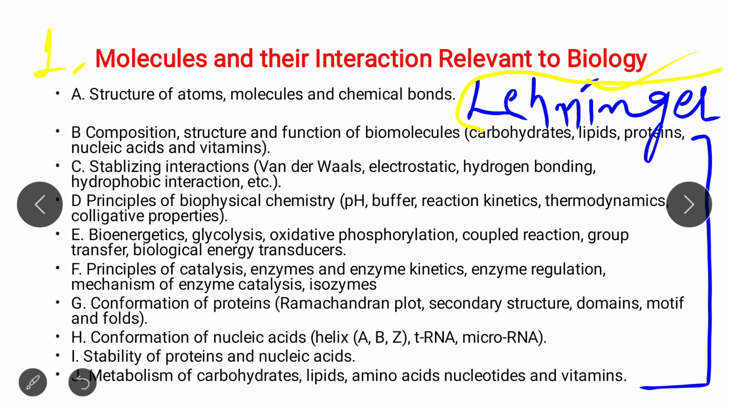Secondly, I want you to mark the most important topics from this module. The most important topics are the composition, structure and function of biomolecules, where you study carbohydrates, lipids, proteins, nucleic acids, vitamins, and all these forces, and bioenergetics. The most important are principles of catalysis, enzyme kinetics, enzyme regulation, and mechanism of enzyme catalysis. Also important are the Ramachandran plot, secondary structure, domain, motif, conformation of nucleic acids, and stability of proteins and nucleic acids. All these topics that I marked in yellow are important.